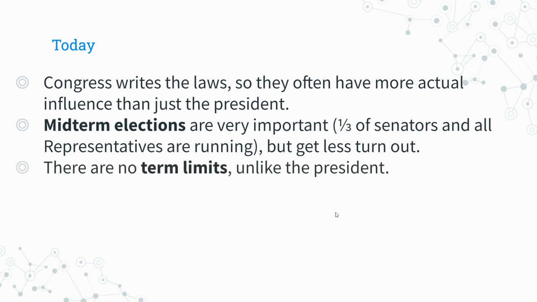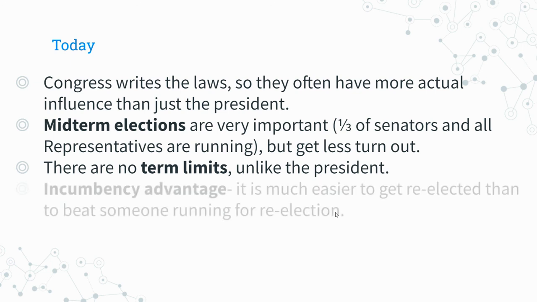In Congress, there are no term limits, like I've said. The president can only be president 2 times, but a senator or representative can be in office over and over and over again, sometimes for decades.